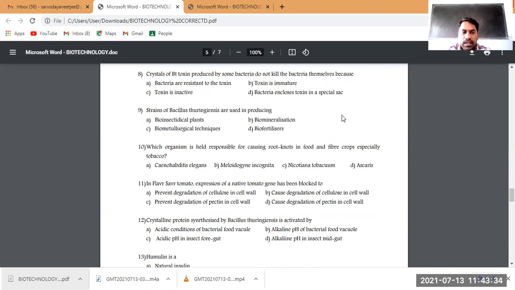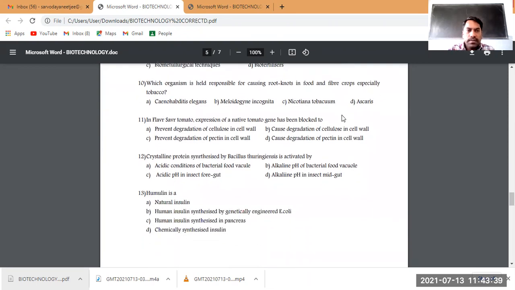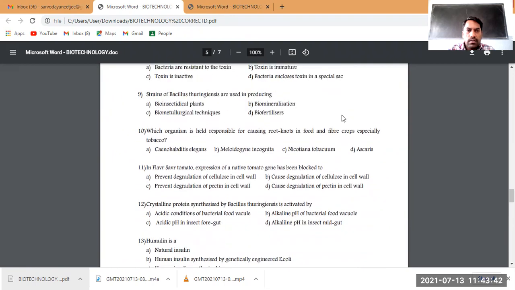Now let us see this question. Crystalline protein. So here is question number 12. Crystalline protein synthesis by Bacillus thuringiensis is activated by: acidic condition of bacterial food vacuole, alkaline pH of bacterial food vacuole, acidic pH in the insect foregut, alkaline pH in the insect foregut. So this protein, that is the toxin produced by Bacillus thuringiensis, is activated only if it is provided a suitable environment like alkaline pH.